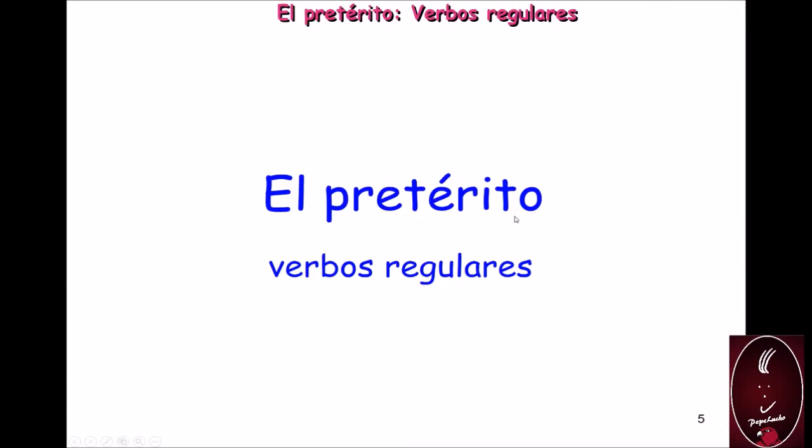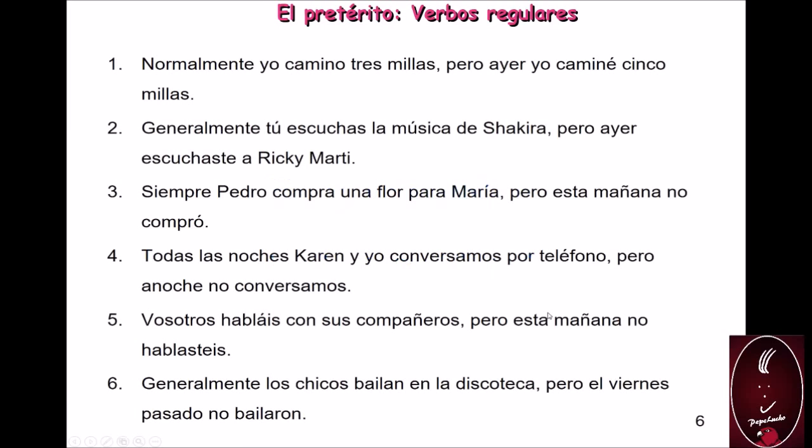View the preterit of regular verbs in Spanish. We're going to use these sentences. In these sentences, I have different AR verbs, but all of those verbs are regular verbs. So we're going to find out which ones are the endings to conjugate according with the subject pronoun.